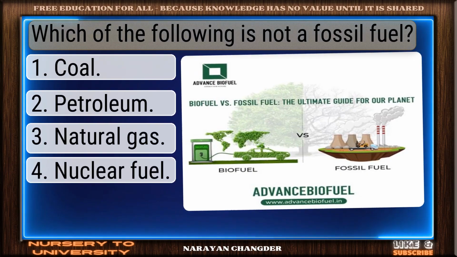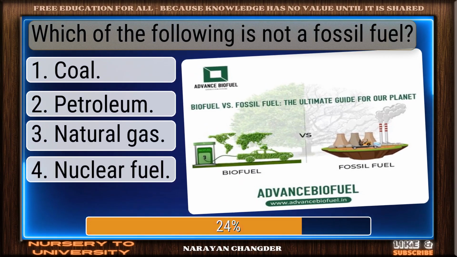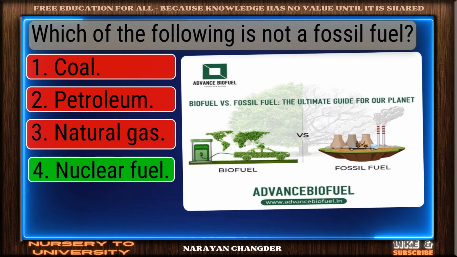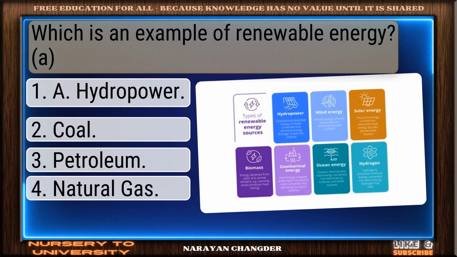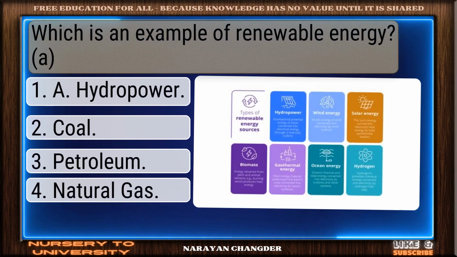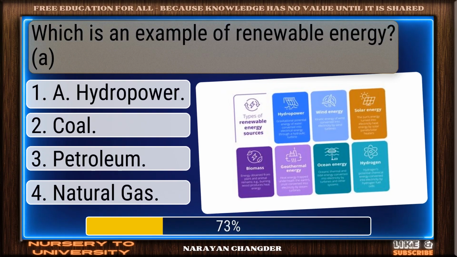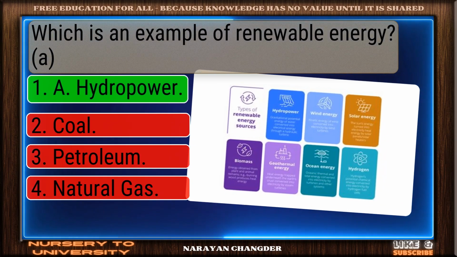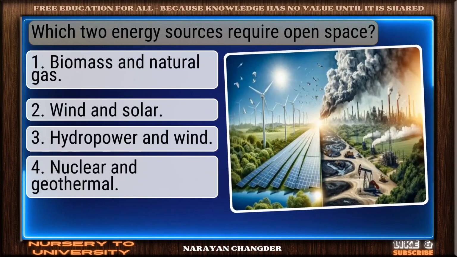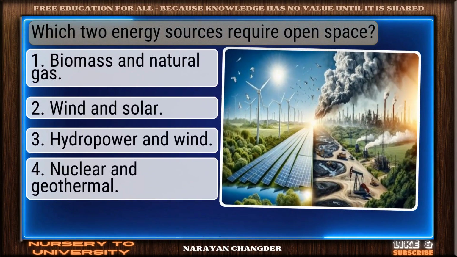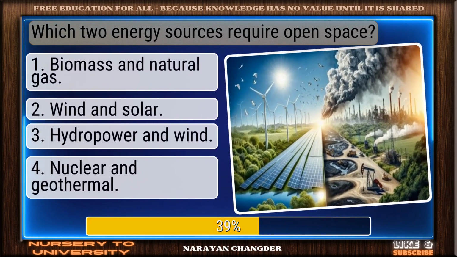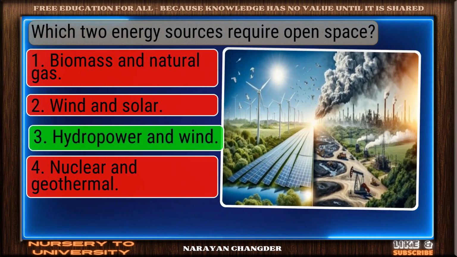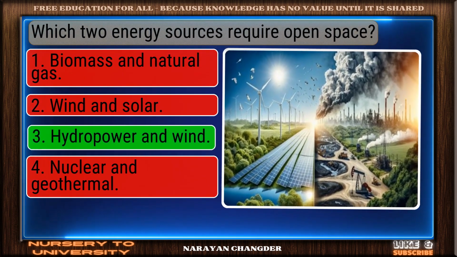Which of the following is not a fossil fuel? You got it. Nuclear fuel fits. Which is an example of renewable energy. Smart move. A hydropower is accurate answer. Which two energy sources require open space? Great thinking. Hydropower and wind is right.